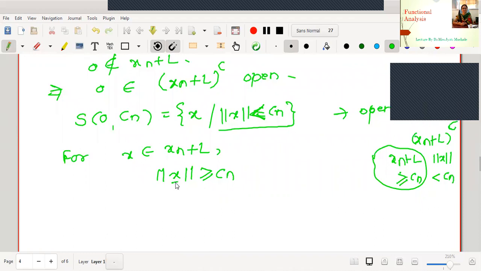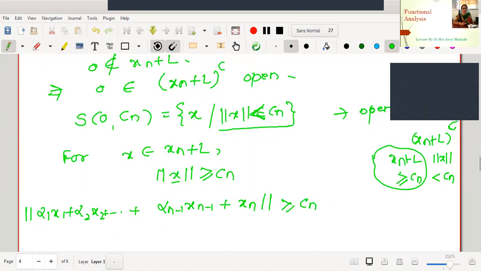Therefore, let me write this x. How can I write this x? x is an element we have written in L. Therefore, may I write this as alpha 1 x1, alpha 2 x2, dot dot up to alpha n minus 1 xn minus 1. Oh, sorry, x is in xn plus L, no? Therefore, this can be written as an element in L added with xn, and the norm is greater than or equal to Cn. Let me call this the sixth equation.